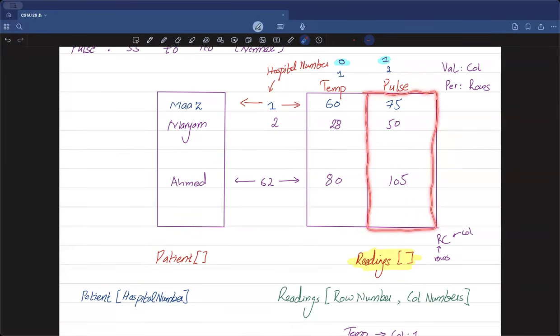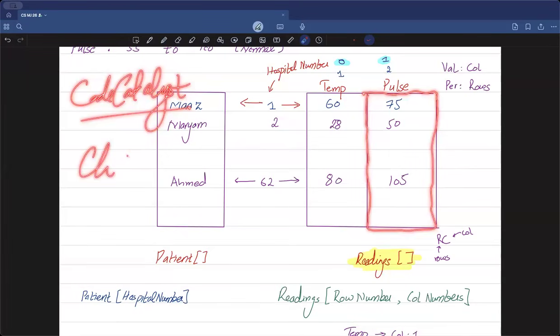If your concepts for 2D arrays are not clear, I would recommend again going to my YouTube channel. The name is Code Catalyst for those who might have joined later on. Code Catalyst CS, or you can reach out to me later on after the class. I can reshare it with you too. But you go to that channel, go to chapter number 8, recordings. There is a whole playlist on it, and in that playlist I have fully explained all these concepts for 2D arrays.